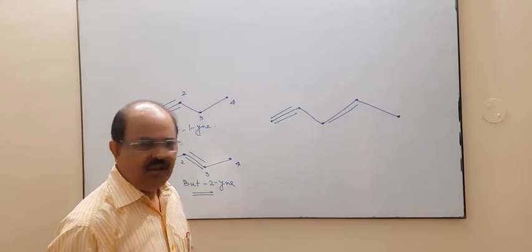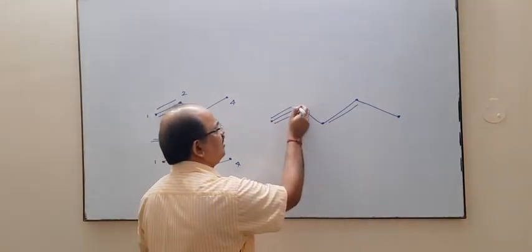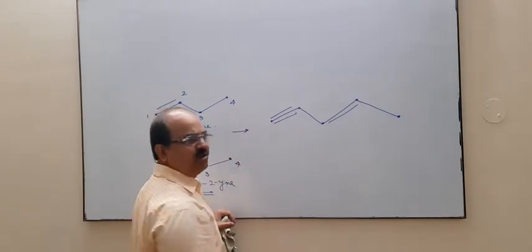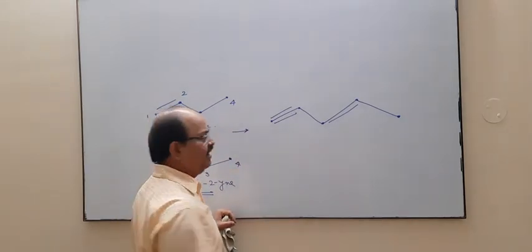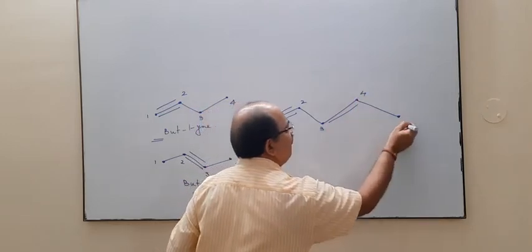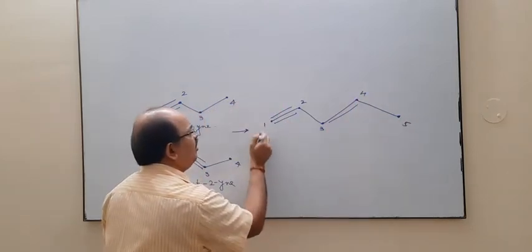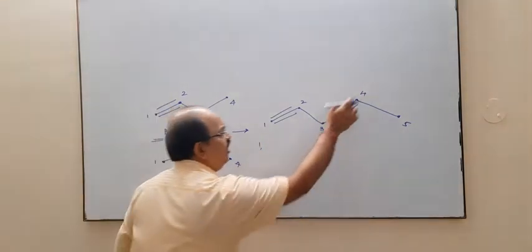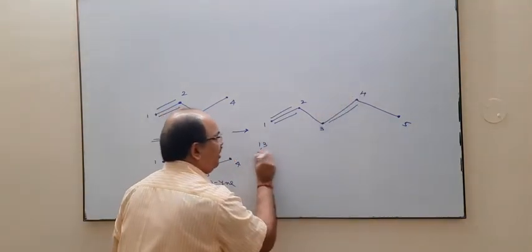Okay. Now what will happen, this is carbon 1, this is 2, this is 3, this is 4, this is 5. Now naturally numbering should be done from this side. Why? Because this is 1, 2, 3, 4 and 5. In this case the triple bond is between 1 and 2, so the lower number is 1. The double bond is between 3 and 4, so we write 3.